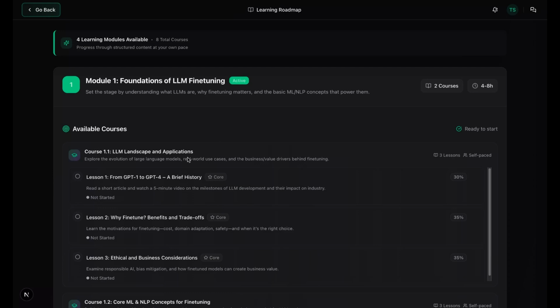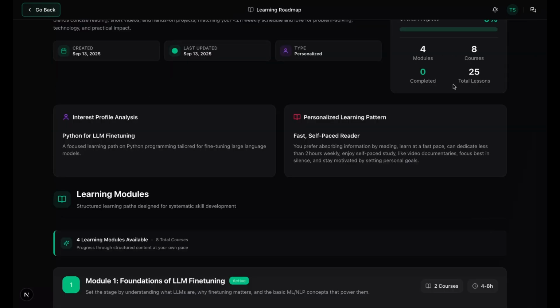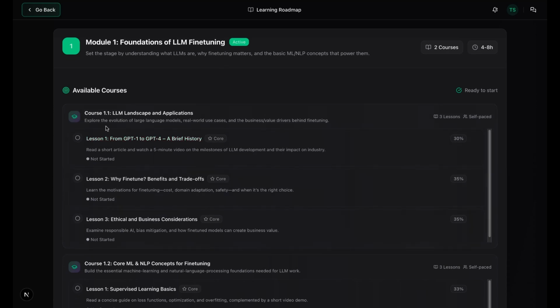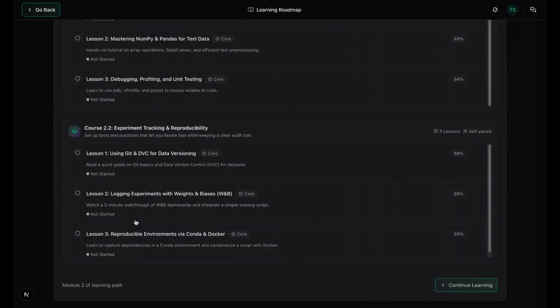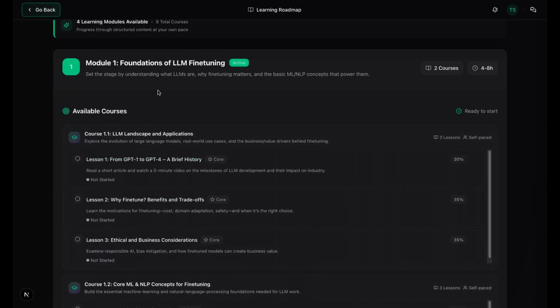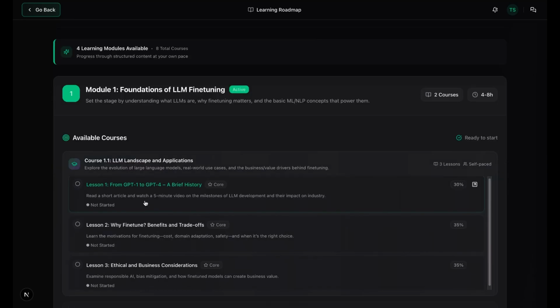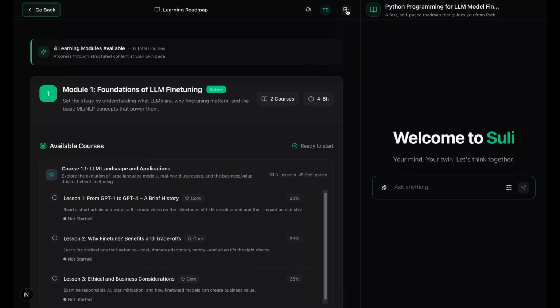On the roadmap page, I see everything laid out into tracks and milestones, what's planned, in progress, or completed, with recommended next steps. Each milestone can include prerequisites and resources, so I always know what to do first and why. I can filter by topic or difficulty, mark items complete, and track progress visually. Milestones link directly to related notes and chats, so when it's time to act, I jump straight into the right context.